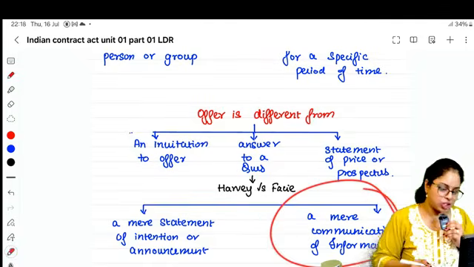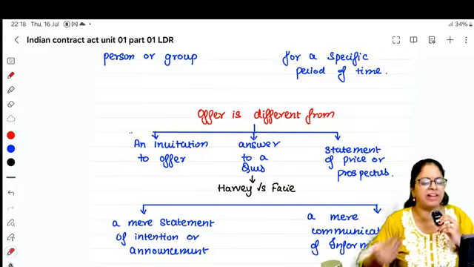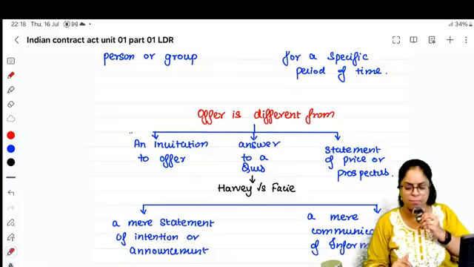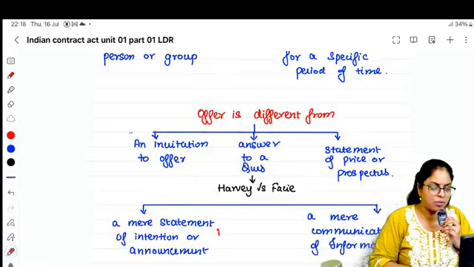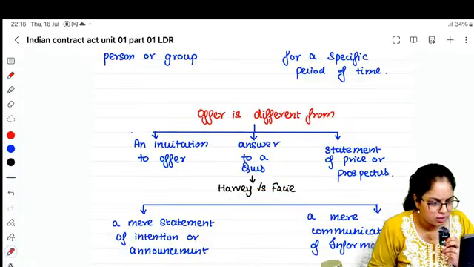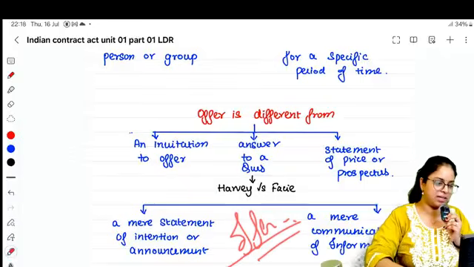And mere communication of information, same like above. Like அந்த ஹார்வே அண்ட் ஃபேசி கேஸ்ல அவன் தான் கேட்டான் இந்த பெண்ணை எவ்வளவு லீஸ்டுக்கு விற்பேன்னு. I told 900 pounds. That is not an offer. Is that clear, people?